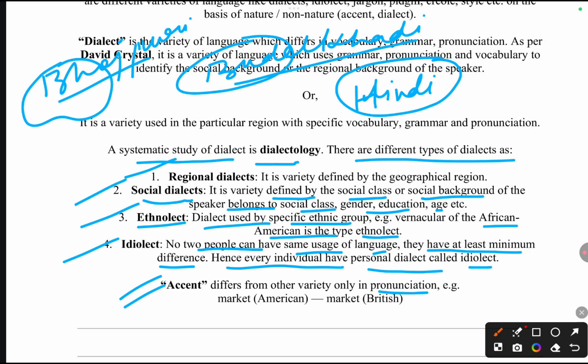For example, the word market will be pronounced differently by an American and by a Britisher. The word is the same, but pronounced differently. So this is accent. This is a variety which forms on the basis of native and non-native speakers.